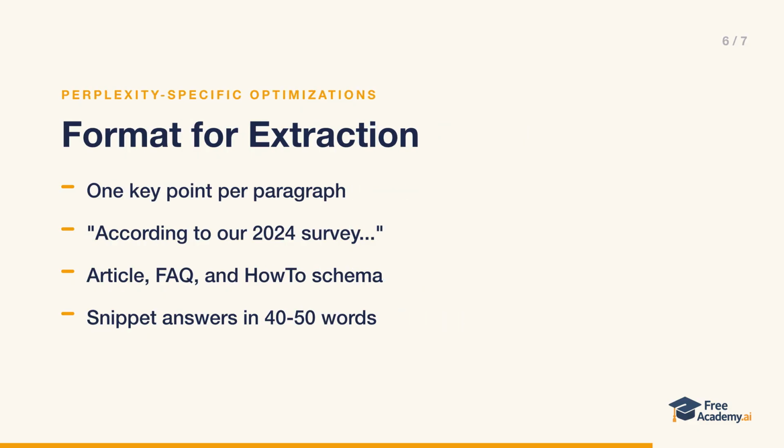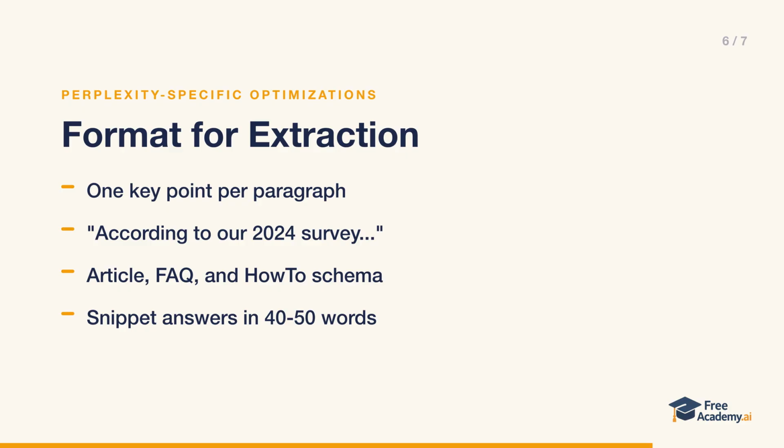Now, some optimizations specific to how Perplexity extracts passages. First, format for easy extraction. One key point per paragraph, clear topic sentences, specific claims with data, and self-contained sections that make sense on their own. Second, include source indicators that help Perplexity trust your content.